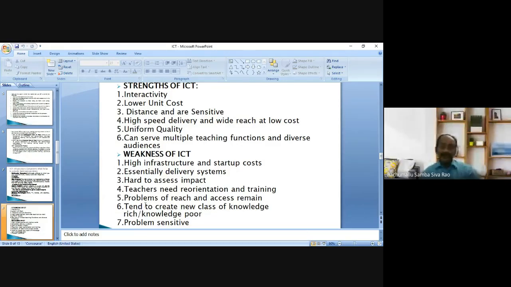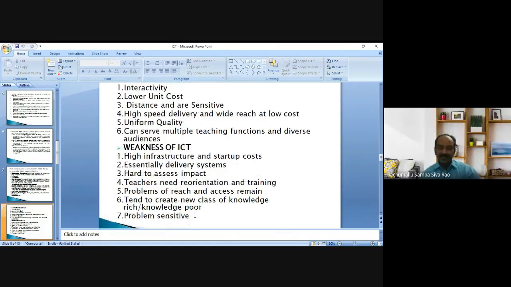If in remote areas the schools don't have computers, laptops, cell phones, mobile signals and internet connections, then they may become knowledge poor. In other places, they may become knowledge rich. So there is a possibility to create a new class of knowledge rich and knowledge poor. It is also problem sensitive.